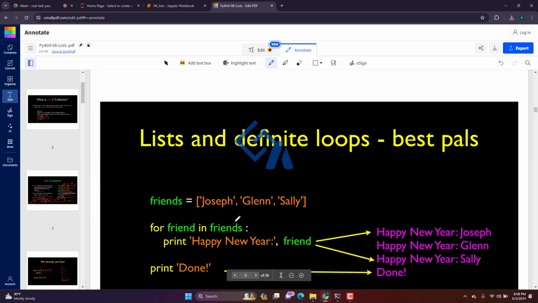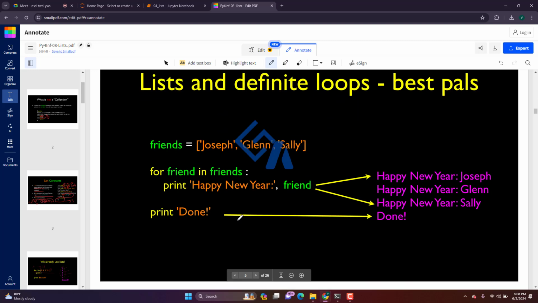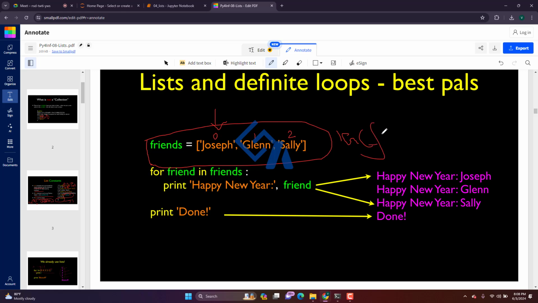The other part of a list is that we can use a for loop to go through the list also. For example, we created a list like this called friends. This is the first index, second index, third index. The list always starts with the 0th index, but if you measure the length of friends, it is equal to 3.